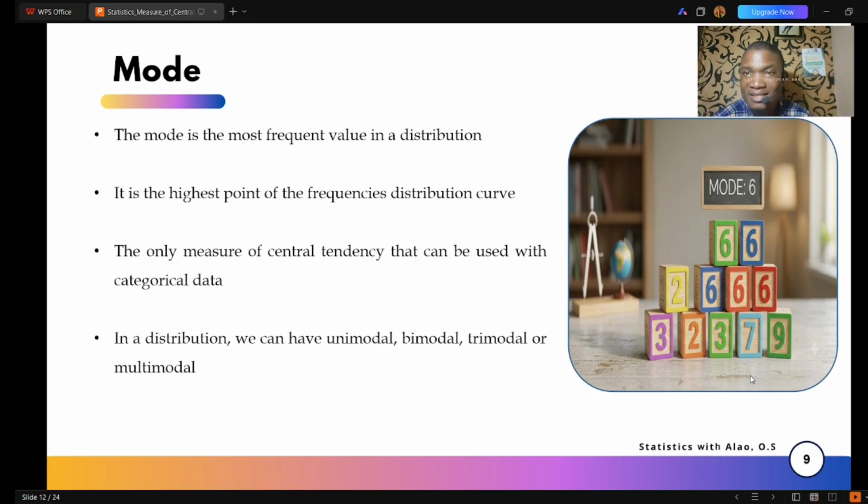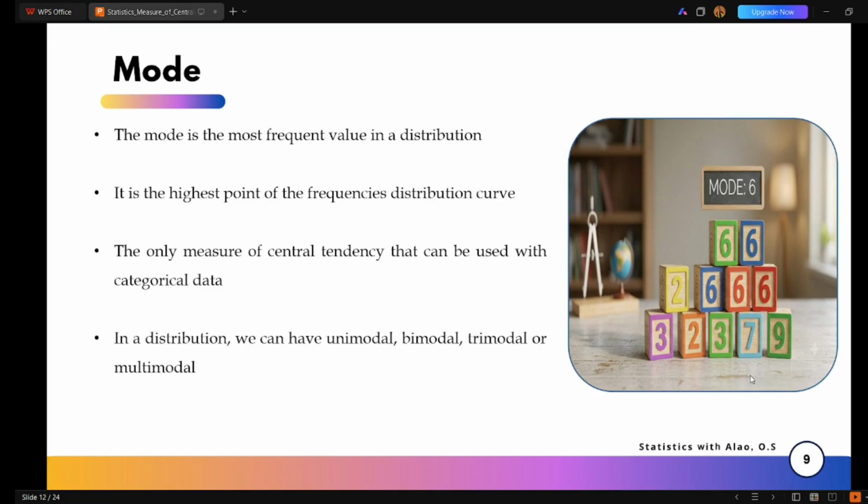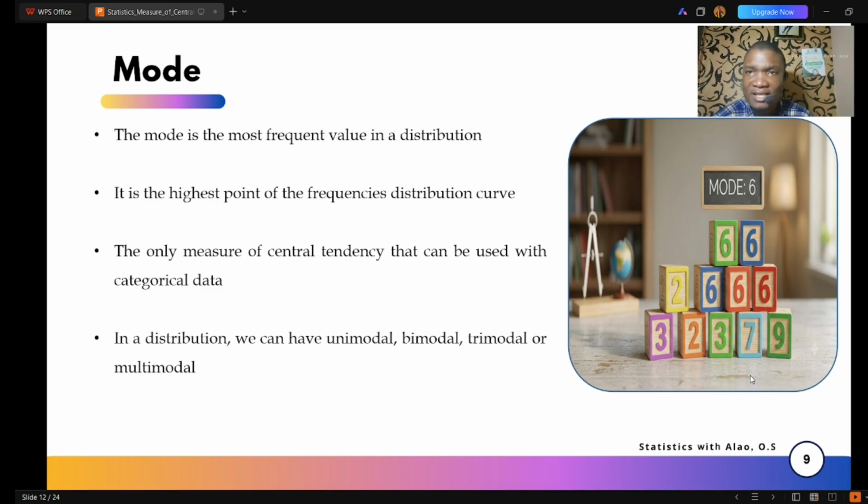What does this mean? It means that we can have one mode, two modes, three modes, or more, right? But what people are most familiar with is unimodal, that is a distribution that has only one mode. I've even heard somebody say that, oh no, you can't have two modes in a distribution. Yes, we can have two modes, three modes, or multiple modes in a distribution. But what has often been taught is unimodal. Also in this video, we'll only be considering unimodal distribution, that is a distribution with one mode.